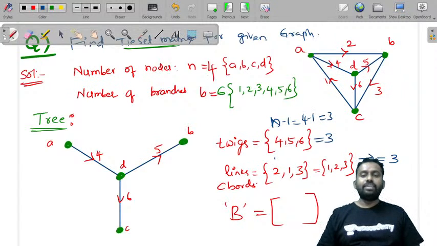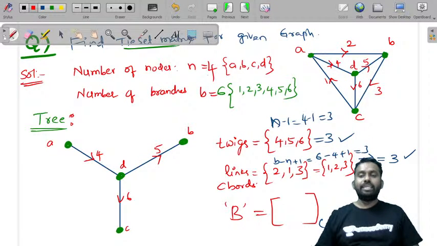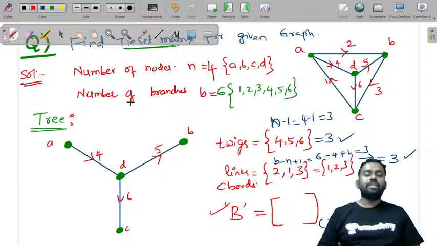How do you get the number of links? b minus n plus 1. What is b? 6 minus n, 4, plus 1 is 3 again. So the number of twigs is 3. The number of links is also 3. So what is the size of this matrix? It is links by branches. It depends upon the links. So what are the links? 3. Branches 6. So the Cutset matrix size is 3 by 6.